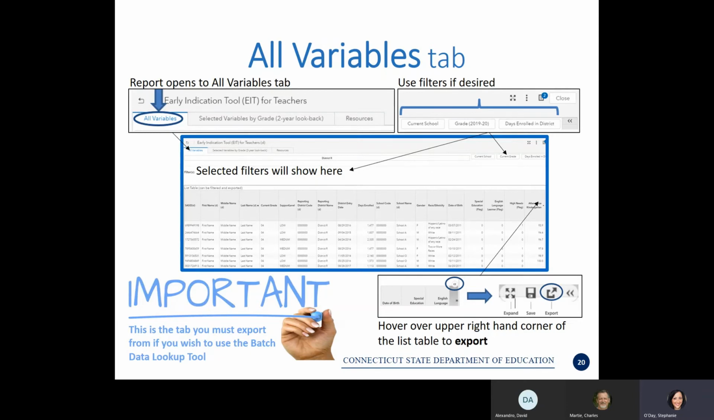The functionality in this list table is the same for all EdSite Secure reports. You may sort the data by single or multiple columns, resize columns, and scroll to see additional columns. In order to export the data contained in this list table, simply hover over the upper right-hand corner of the report. Double chevrons will then appear. Hover over those and click the export icon seen in the lower right-hand corner of this slide. In order to use a tool we will demonstrate at the end of this presentation, you will need to export data from this report.